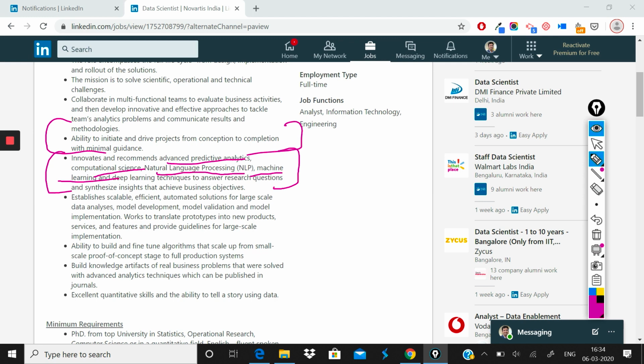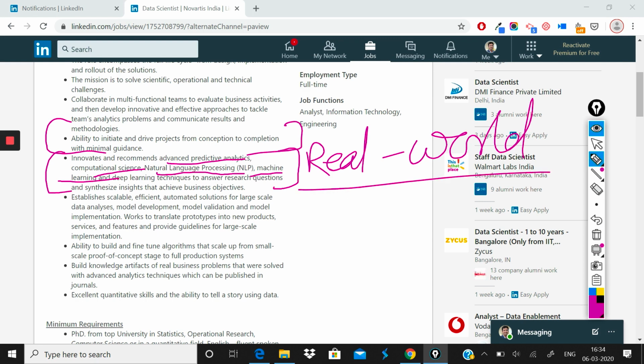Only someone who has used various techniques and who knows real world use cases will be able to do that. As you undergo your program in data science, you should be learning more and more about real world application. If you're not getting your hands dirty in real world application, trust me, you're not doing yourself any good.